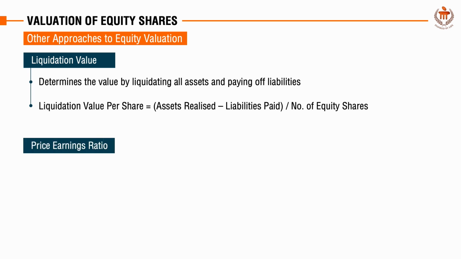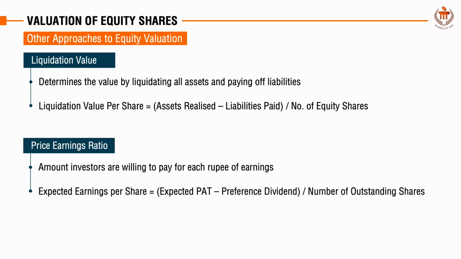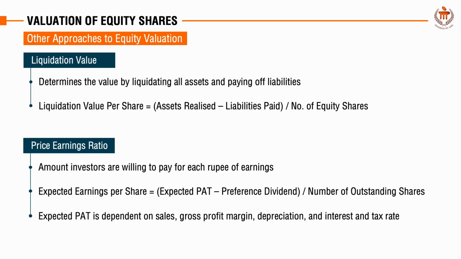The price earnings ratio reflects the amount investors are willing to pay for each rupee of earnings. Expected earnings per share is equal to expected PAT minus preference dividend, divided by the number of outstanding shares. Expected PAT is dependent on a number of factors like sales, gross profit margin, depreciation, and interest and tax rates. The price earnings ratio has to consider factors like growth rate, stability of earnings, company size, company management team and